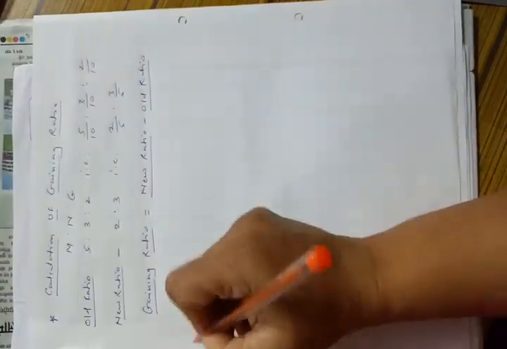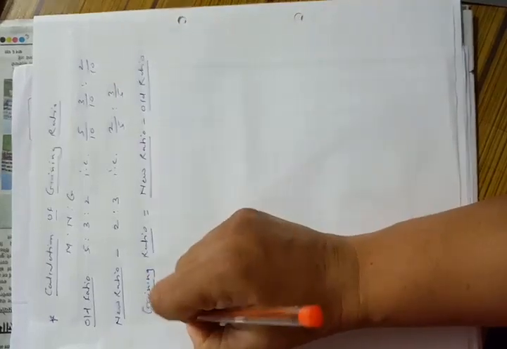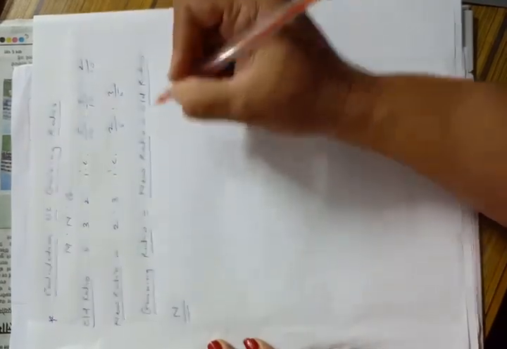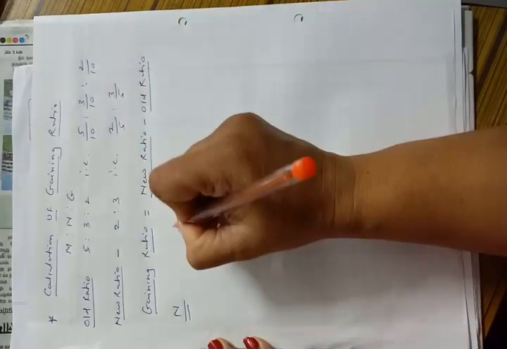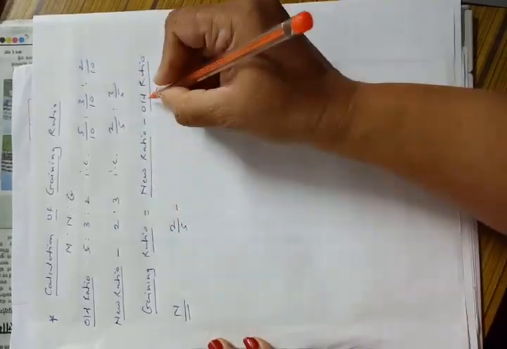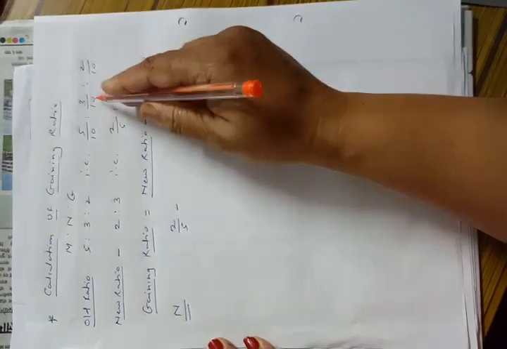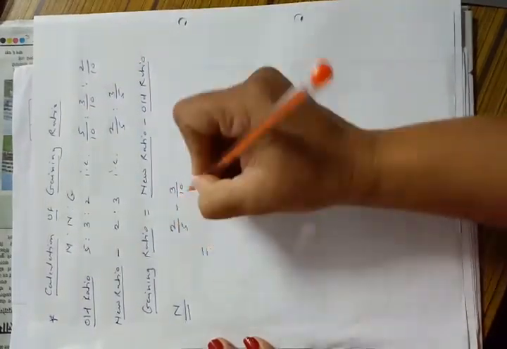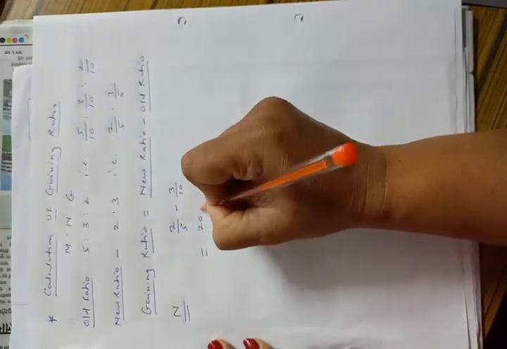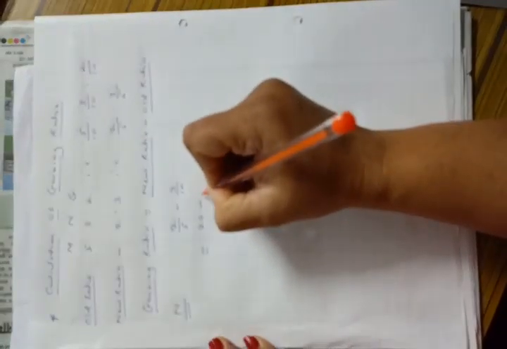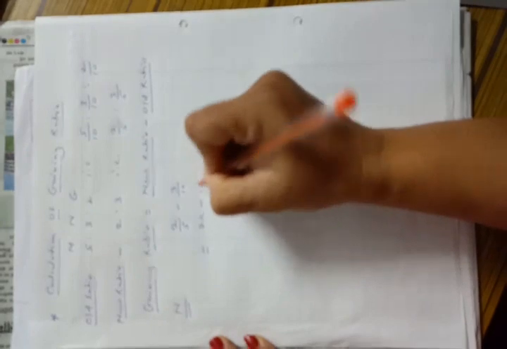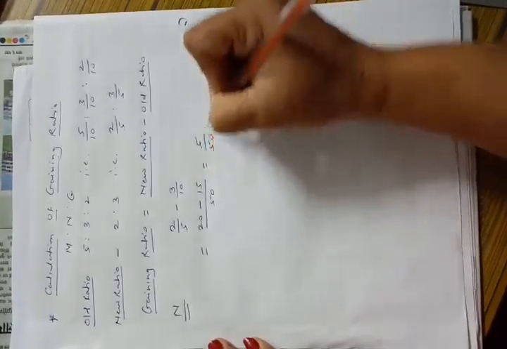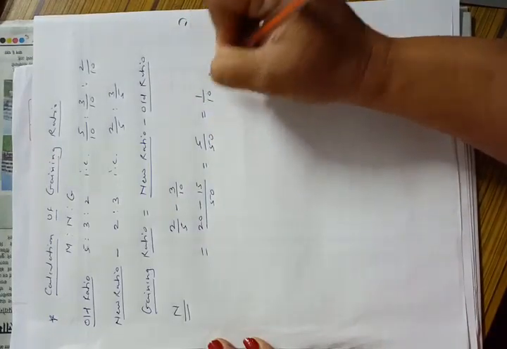Okay, so first we will calculate for the partner N. For partner N, new ratio is 2/5 minus old ratio is 3/10 is equal to 10 2s are 20 minus 5 3s are 15 divided by 50. So it is 5/50, that is 1/10.